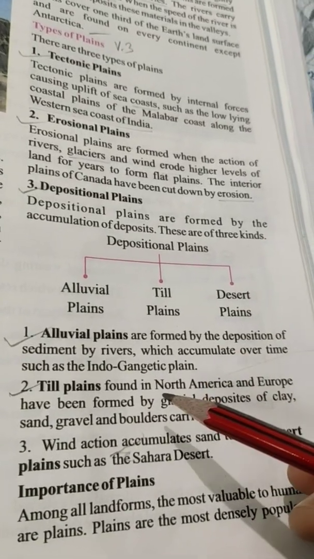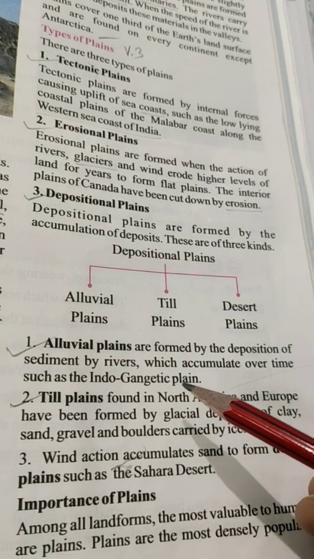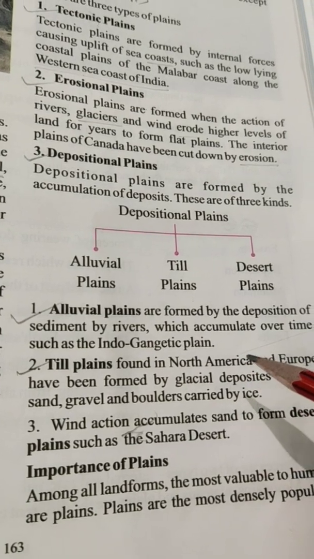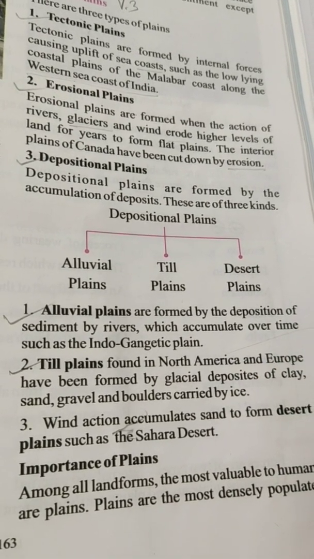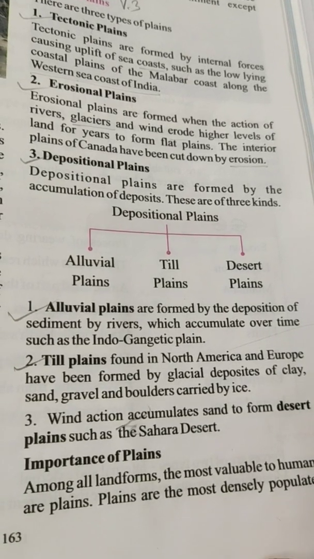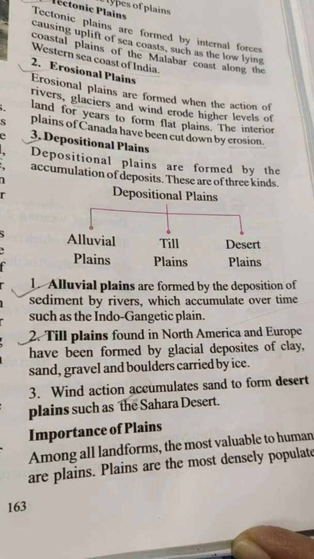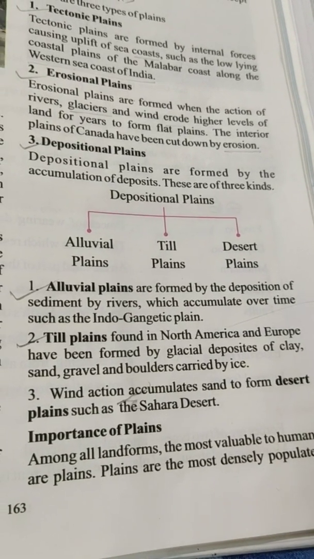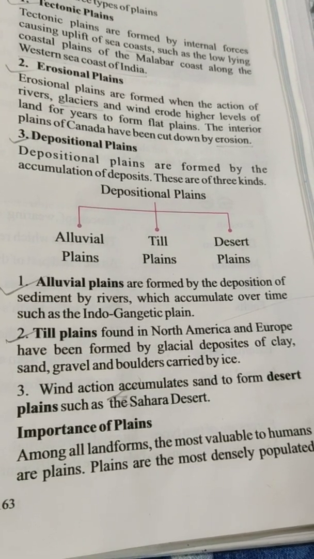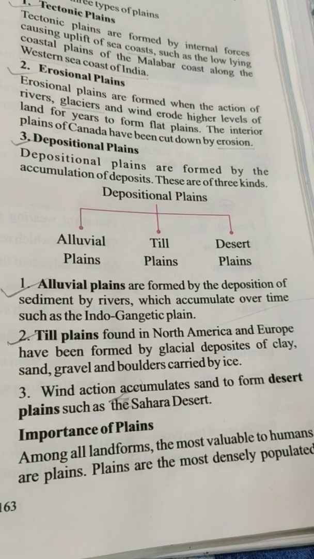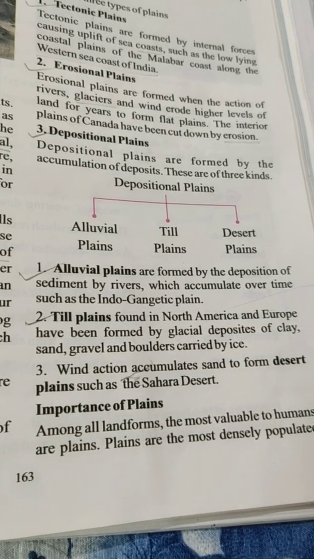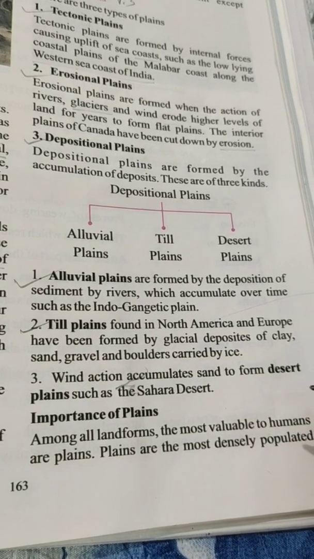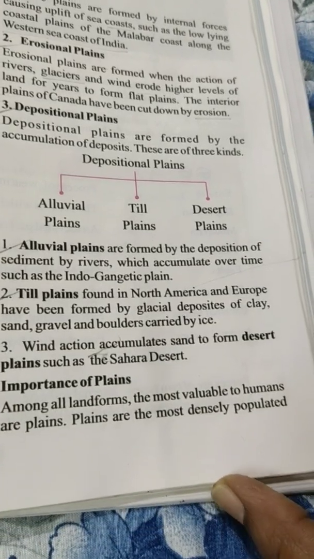Number 1, alluvial plains are formed by the deposition of sediment by rivers which accumulates over time, such as the Indo-Gangetic plain. Type 2, till plains found in North America and Europe have been formed by glacial deposits of clay, sand, gravel and boulders carried by ice. Type 3, wind action accumulates sand to form desert plains such as the Sahara Desert.